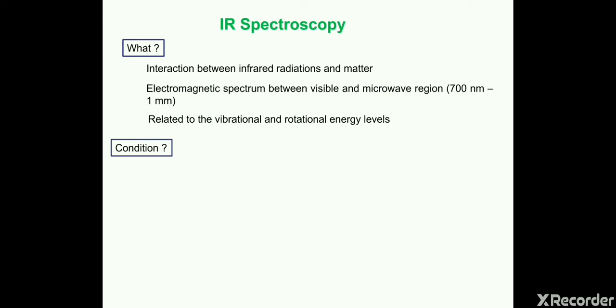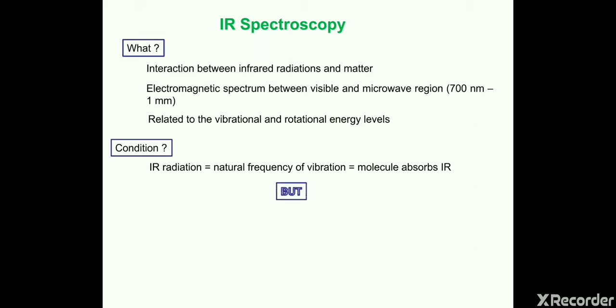Now we have to discuss the condition. What kind of molecule will absorb IR radiation, and what kind of molecule will not? So we need to understand the condition for IR spectroscopy or an IR spectrum. Actually, there is vibration of the bonds in a molecule, and if that vibration frequency matches the IR region, then the molecule will absorb the IR.